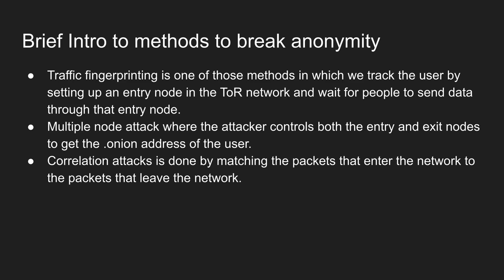Another method to break anonymity is a multiple node attack, where the attacker controls both the entry and exit nodes to get the .onion address of the user. We can also use correlation attacks to break the anonymity of the user. This is done by matching the packets that enter the network to the packets that leave the network. We are basically matching the user's identity with the user's activity in this attack.